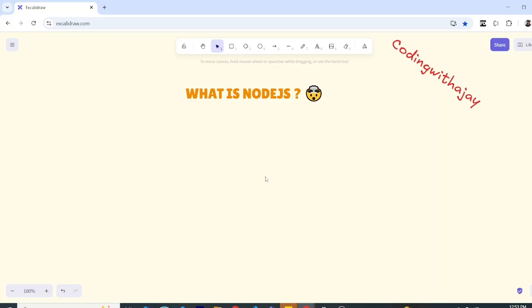Let's start with the question, what is Node.js, a very fundamental question. The interviewer might ask you to explain what is Node.js, and your response could be something like, okay, Node.js is a runtime environment, which is good, but do you understand what it means when you say something like that? A runtime environment, why not a language, why not a framework, right? So let's try to understand that point of view so that you can understand more deeply what Node.js actually is.